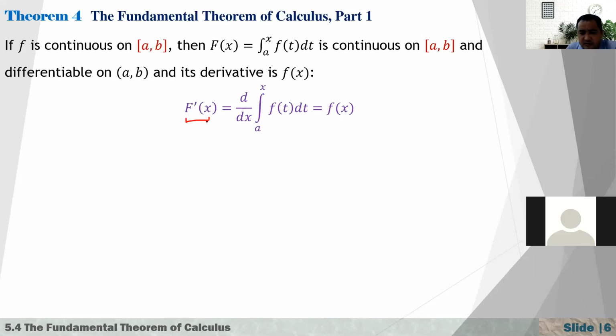If you differentiate this, you get f(x). What does it mean? It means that if you first integrate our function f and then differentiate the result, we get our original function back. That's what it's trying to say here. So simply, our antiderivative.